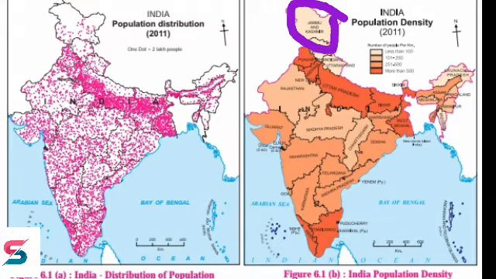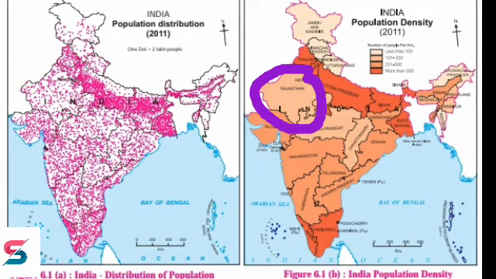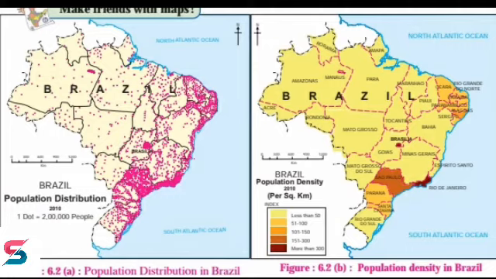On the contrary, there are mountainous hilly regions, dry desert areas, and dense forest areas, where density is sparse because of inaccessibility, absence of facilities and tough life. So these are the reasons affecting the distribution of density of population in India. Now let's study and understand Brazil's distribution of population.